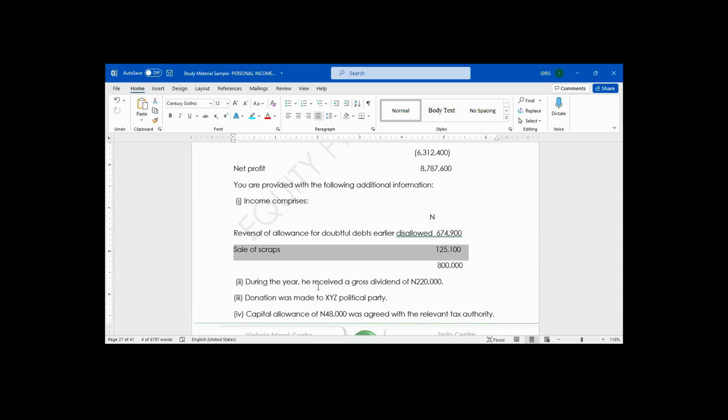Sales of scrap. If he sells scrap, can you pay capital gain tax on scrap? We can only pay capital gain tax on assets that have value. But scrap means obsolete material. Scrap is not subjected to capital gain tax. Since scrap is not subjected to capital gain tax, under company income tax and personal income tax, when you sell scrap, is it taxable income or non-taxable income?